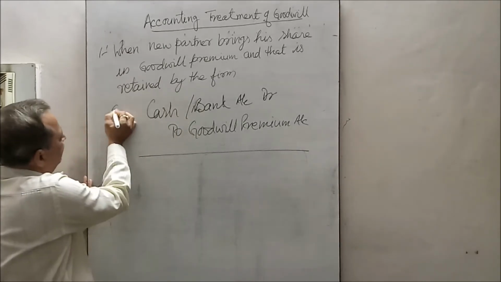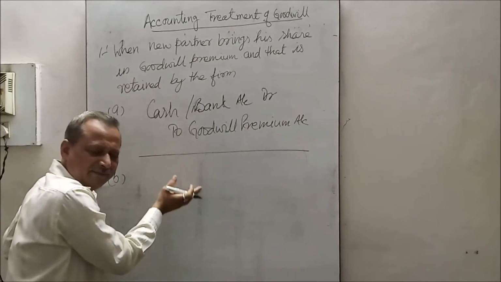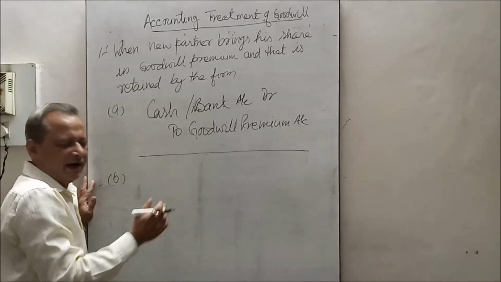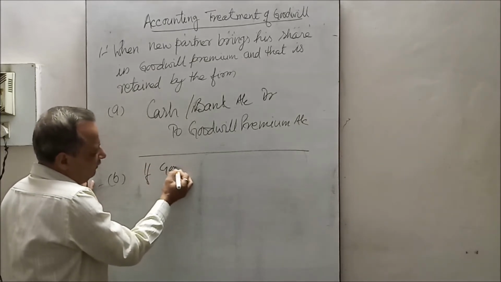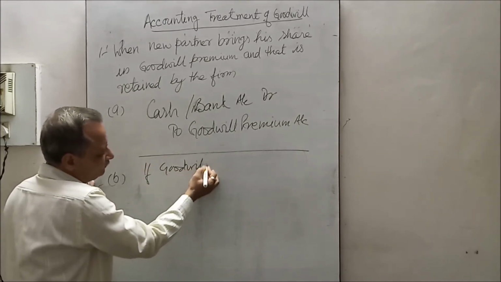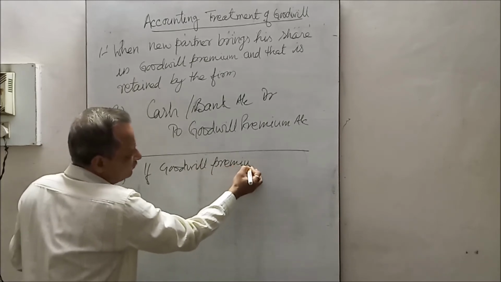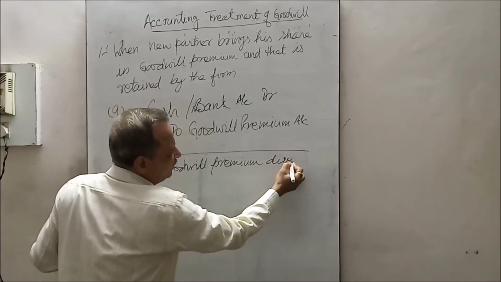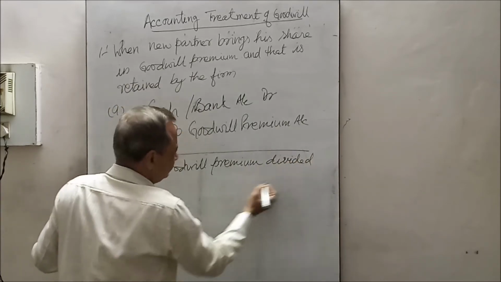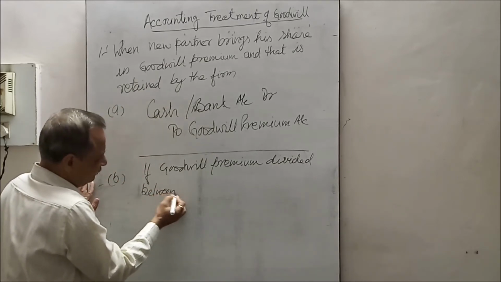Now, the second entry in the same sequence, he will pass if goodwill premium is divided or distributed between or among sacrificing partners.